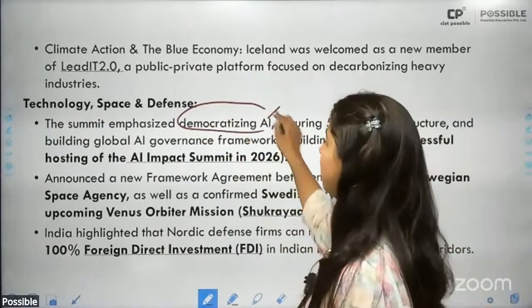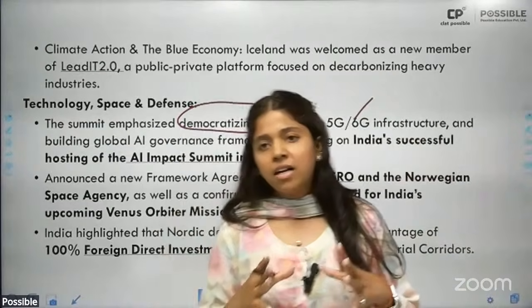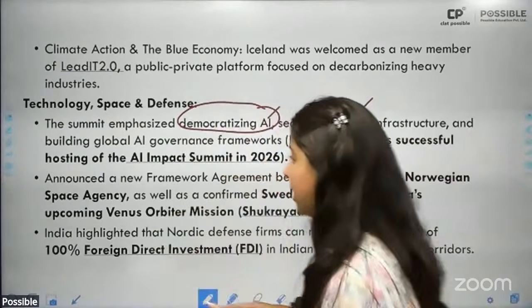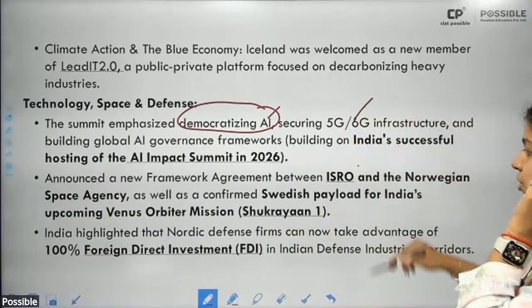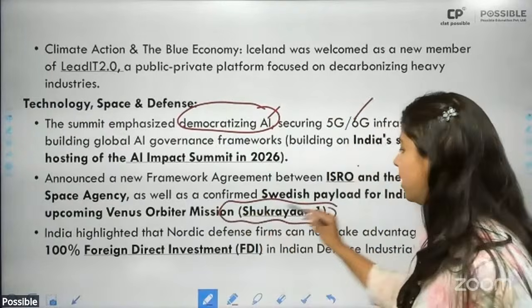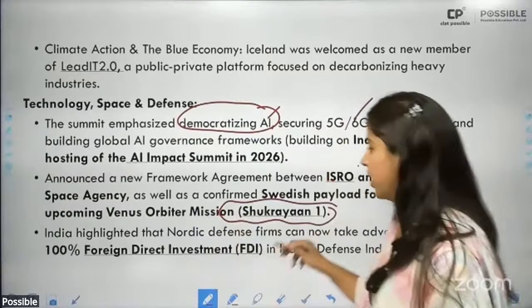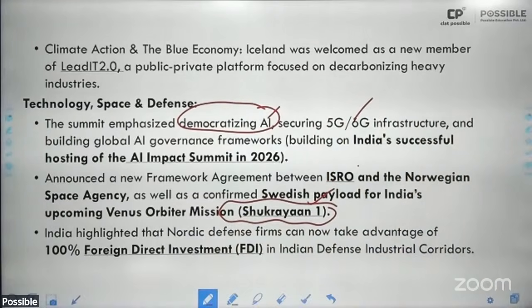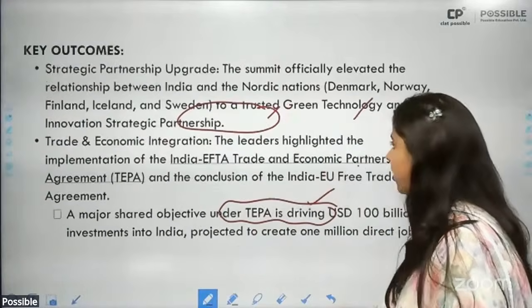Why democratizing artificial intelligence? Because this was one thing which was highlighted by India in the Artificial Intelligence Impact Summit. Then announced a new framework agreement between ISRO and Norwegian Space Agency. Why? Because they want to participate in India's mission to Venus. This is known as Venus Orbital Mission, and this is known as Shukrayaan 1. Also highlighted 100% foreign direct investment in Indian defense industry.